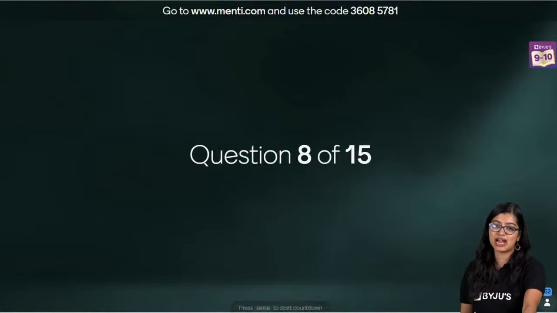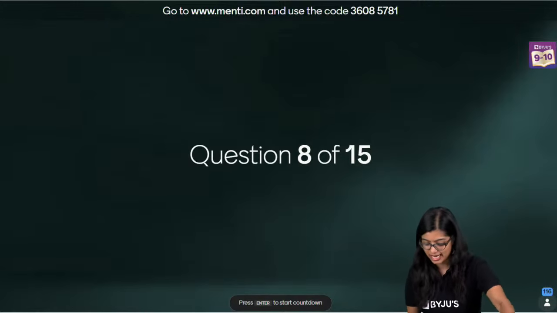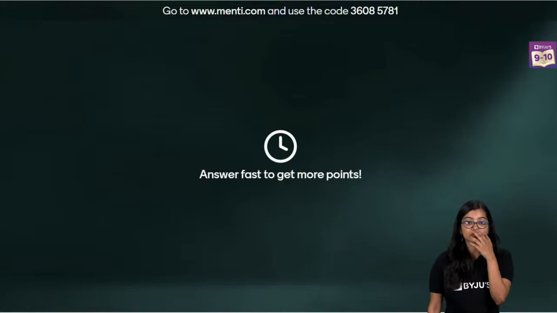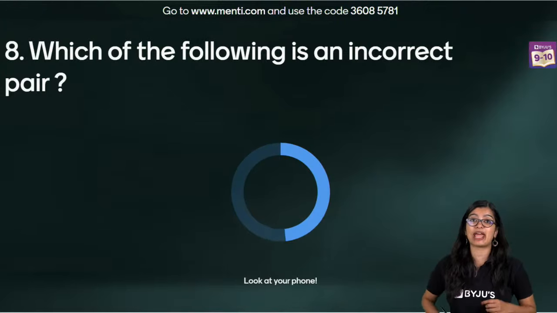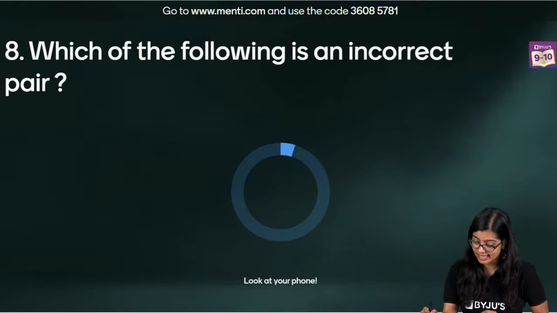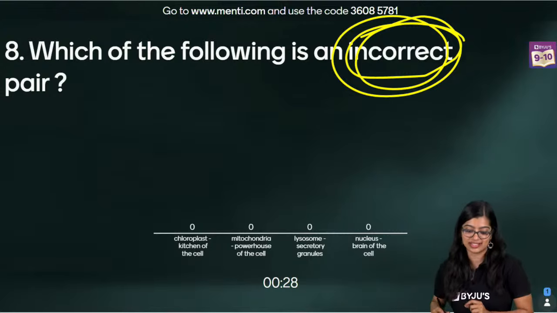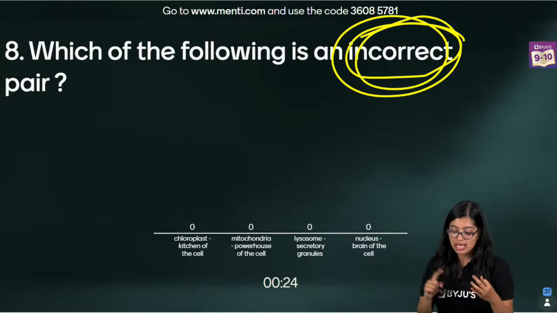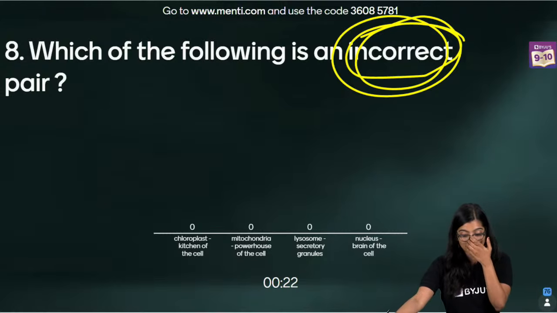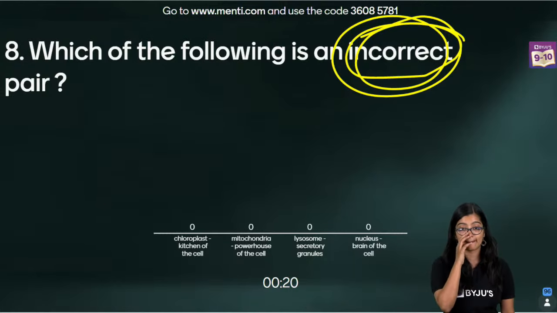Question number 8, everybody. I'm going to pick up the pace now. Question number 8 on your screens now. Quickly. Which of the following is an incorrect pair? Look at the word. It says incorrect. Chloroplast, kitchen of the cell. Mitochondria, powerhouse. Lysosome, secretory granule. Nucleus, brain of the cell.